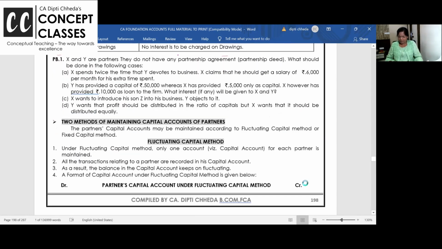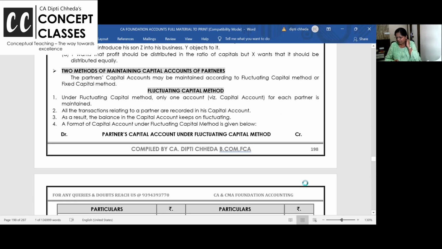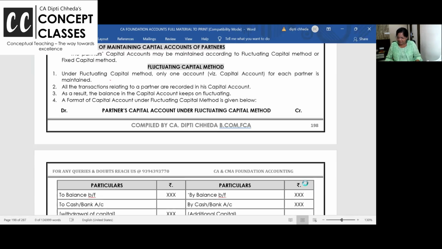Right. Now, 2 types of capital accounts are there for the partners. Fluctuating capital means everything is in one single account, everything is in one account. That is the fluctuating account. Fluctuating account means one account of the capital. All is given here. And then look at this format.